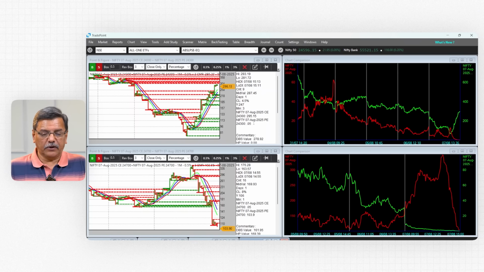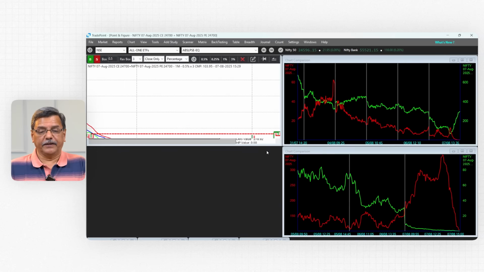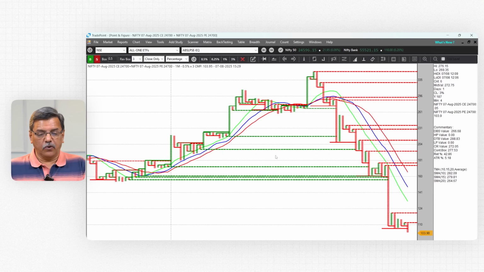So let's take an example of today, which is 7th August. In the morning when the market opened, Nifty was near 24,500, 24,470 or so. So here we take 24,500 as the at the money. Now if you look at the 24,700 straddle in the morning, you'll see here this is the whole day.